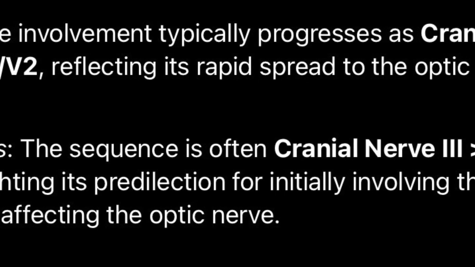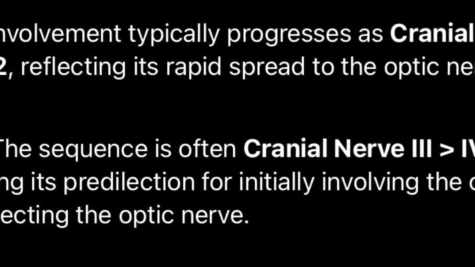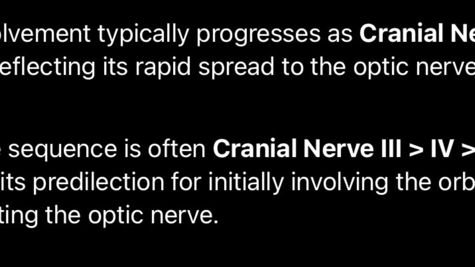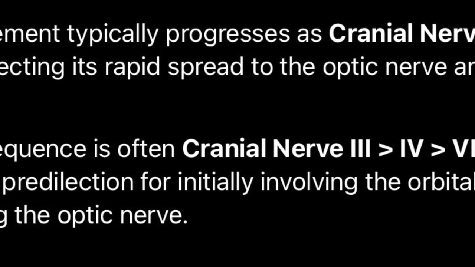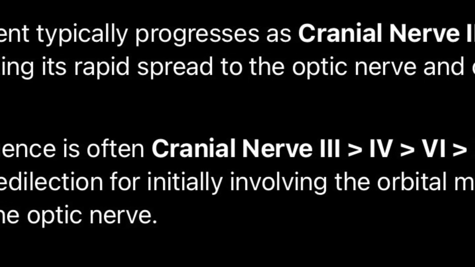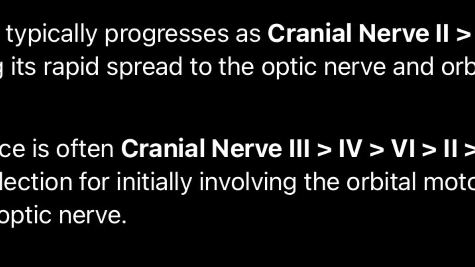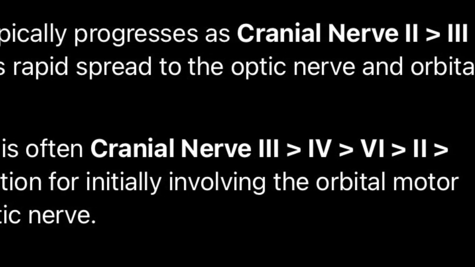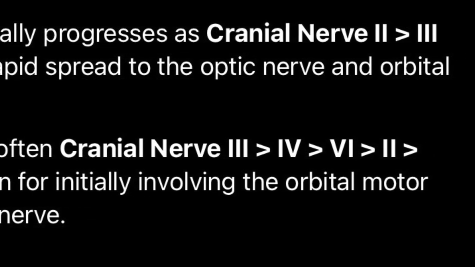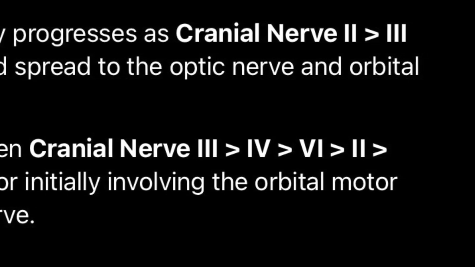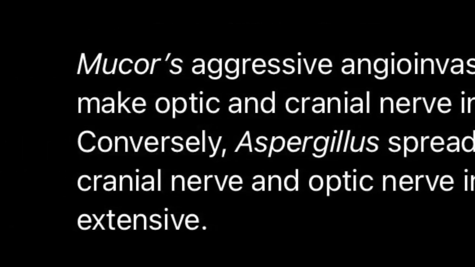For Aspergillus, the sequence is often cranial nerve 3, 4, 6, 2, V1/V2, highlighting its predilection for initially involving the orbital motor nerves before affecting the optic nerve. This distinction in cranial nerve involvement provides a valuable diagnostic clue in differentiating between Mucor and Aspergillus infections.